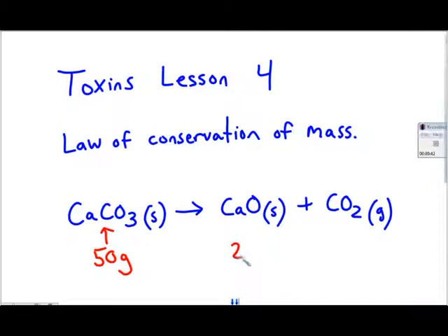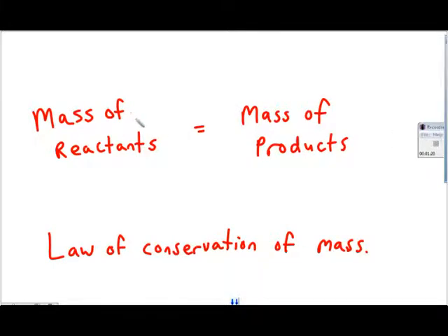Well, if I make 28 grams of this, and a lot of gas is given off, then by default I know that I must have had 22 grams of gas as well. How do I know that? Because if I start out with 50 grams of material, according to the law of conservation of mass, my 50 grams of material will always produce 50 grams of products. So if I produce 28 grams of a solid, then I know by default that I must have produced 22 grams of the gas.